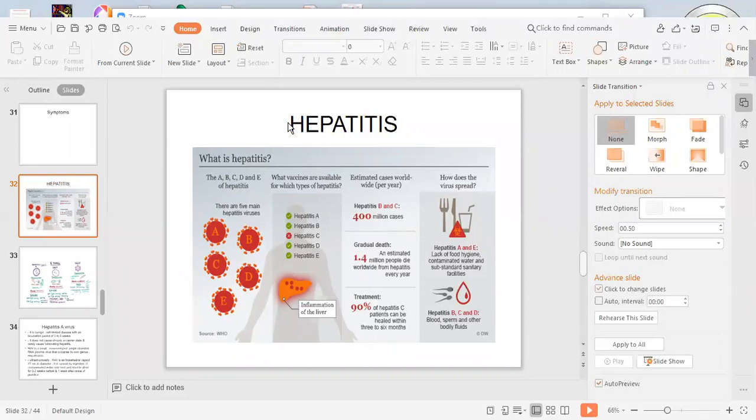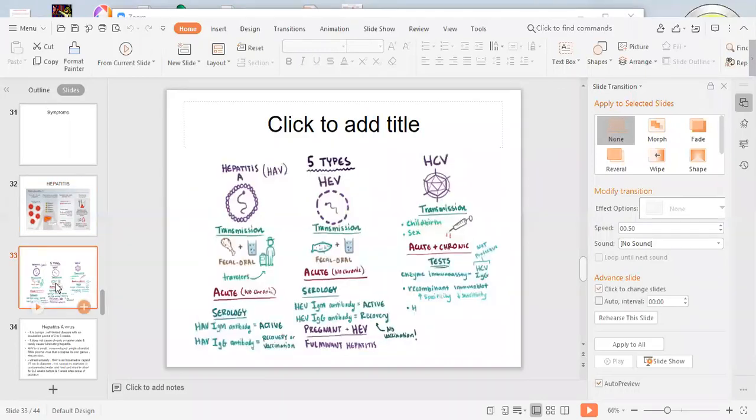What are the causes of pre-hepatic jaundice? It is hemolytic anemia, starvation, various drugs, sepsis, and hemolytic anemia. So intravascular or extravascular hemolysis is the cause of this pre-hepatic jaundice. Other causes are drugs, starvation, and sepsis.